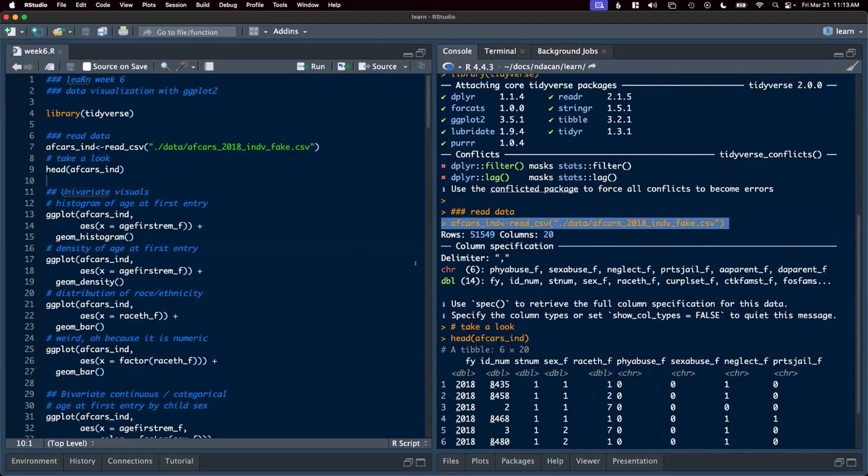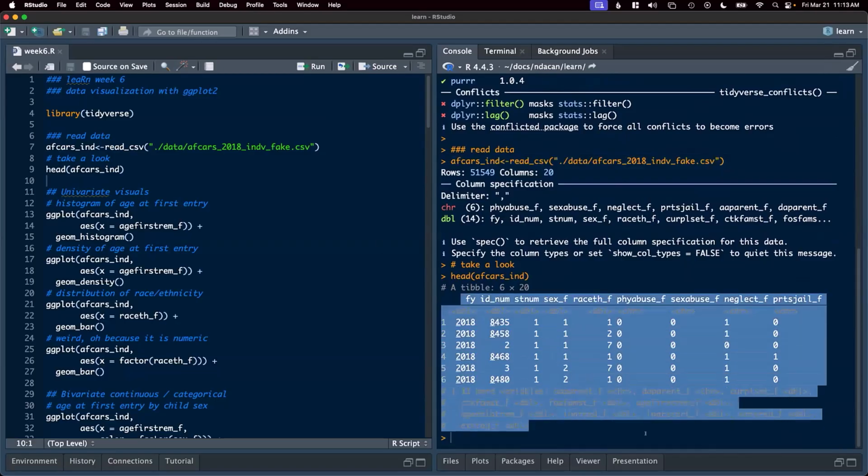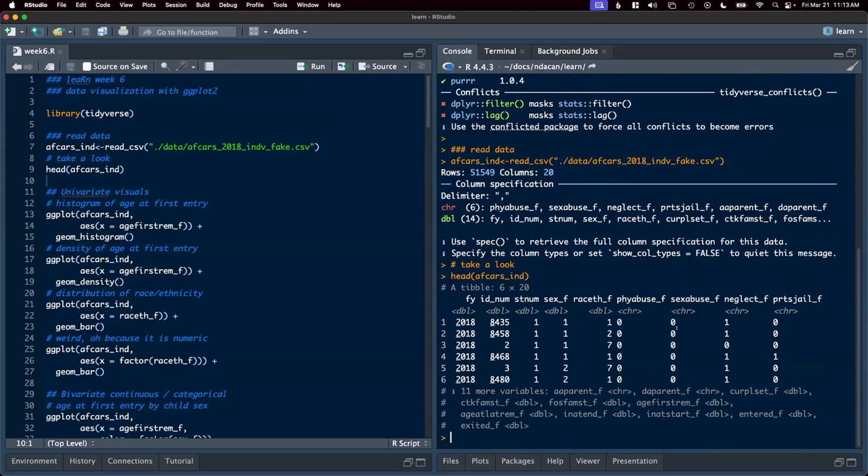It'll then read in my AFCARS individual level data. And anytime I read in a file, I like to take a look at it. I used head to do that here, just to see the variables that I've pulled in and make sure that everything loaded in appropriately.